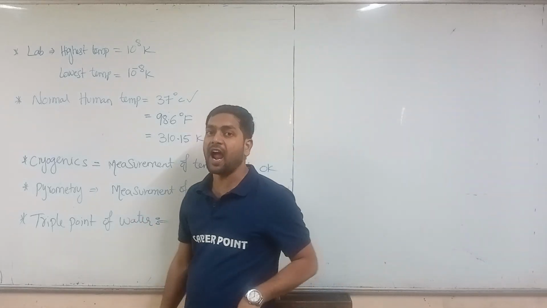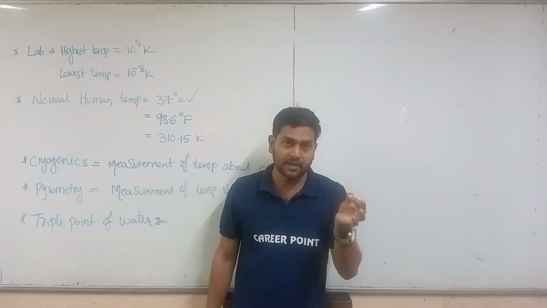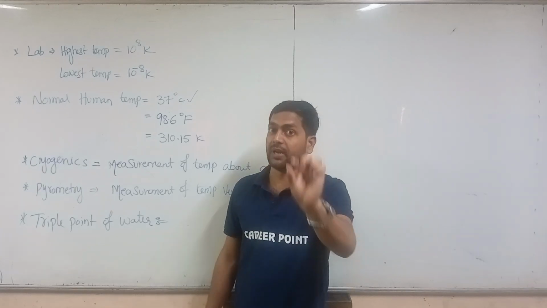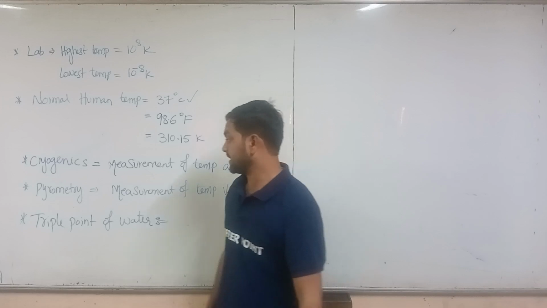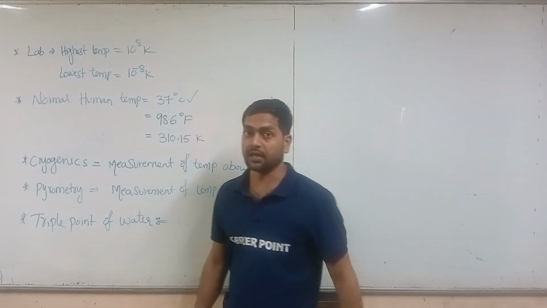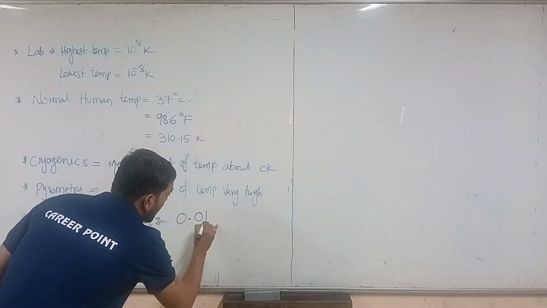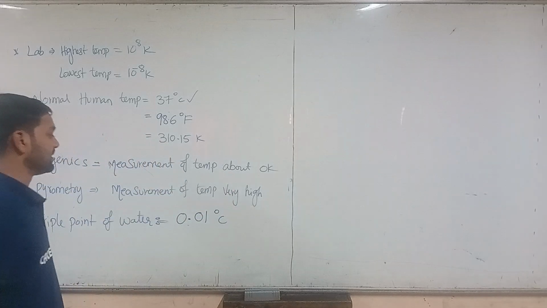So we are going to have water, ice and vapor at a particular temperature. That temperature is called the triple point of water, which is about 0.01 degree Celsius.